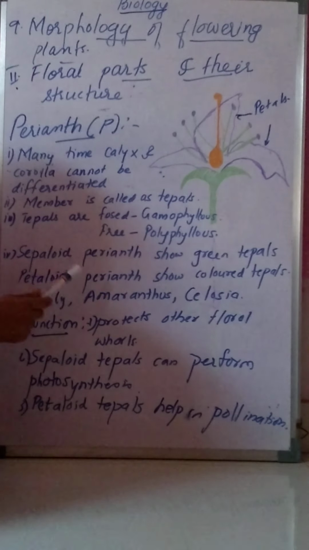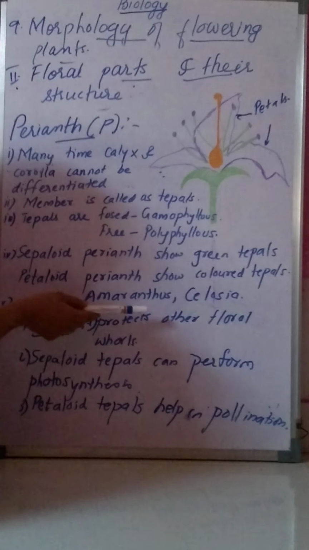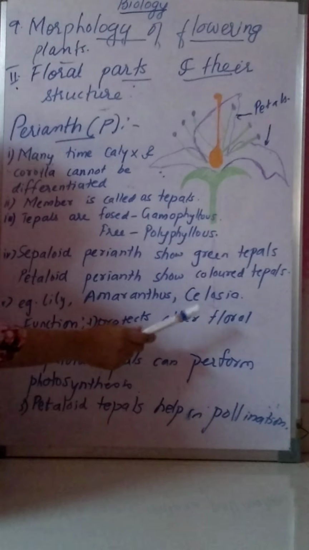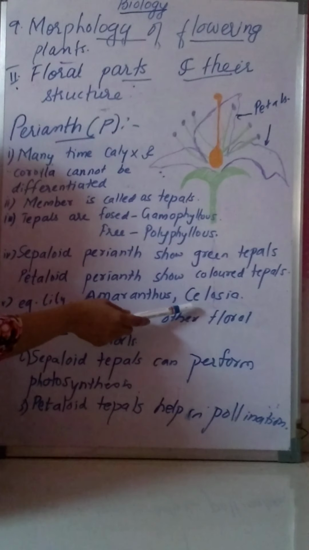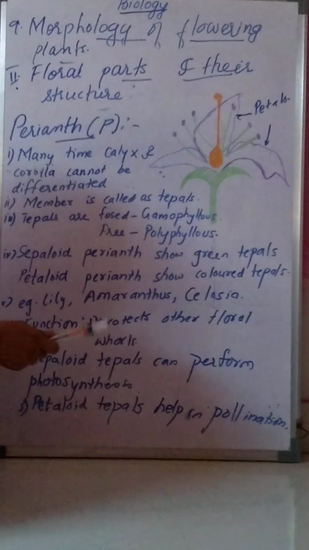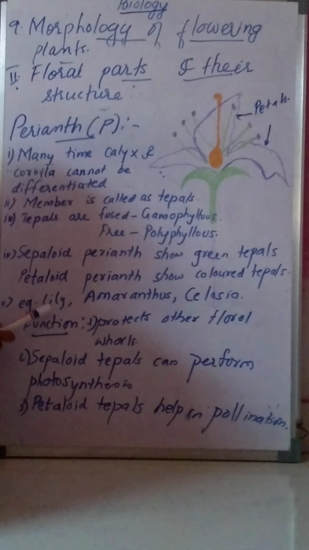Example for this perianth is lily. In a lily flower, you cannot differentiate between calyx and corolla. The next example is amaranthus, and the other example is celosia. Many examples are there, but in our syllabus, three examples are there.